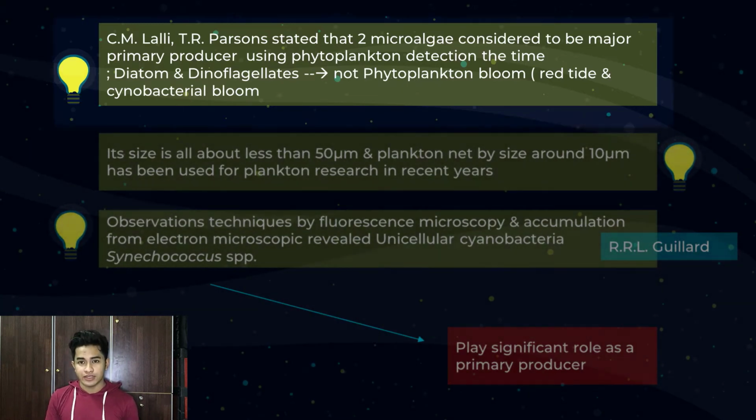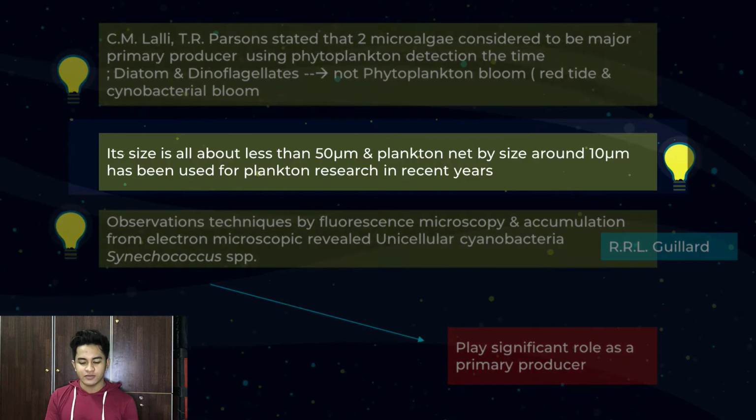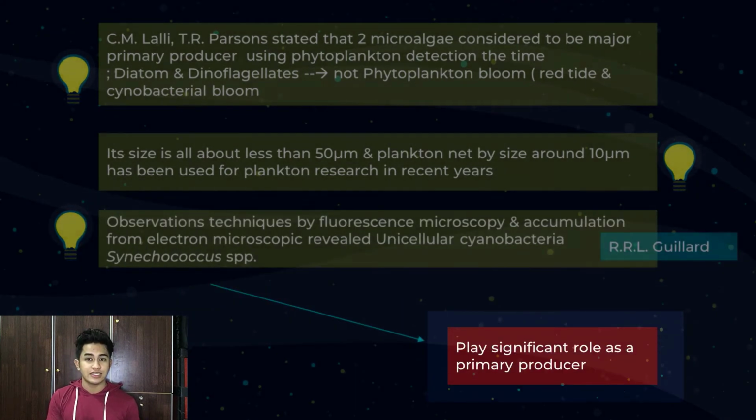These microalgae, did you know their size? Actually, their size is less than 50 micrometers. A plankton net of 10 micrometers has been used to collect them for plankton research. Net observation techniques by fluorescence microscopy and accumulation from electron microscopy reveal that the unicellular cyanobacteria Synechococcus species play a significant role as a primary producer.